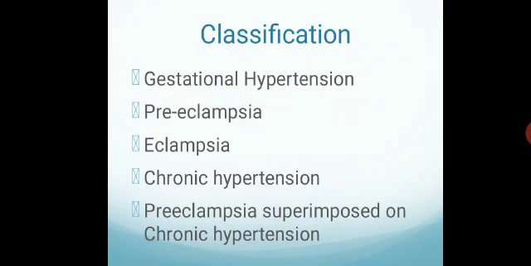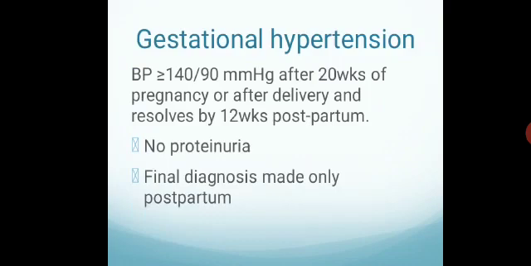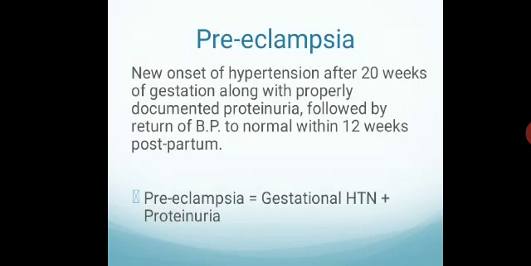One is gestational hypertension. The second is preeclampsia. Then eclampsia. Then chronic hypertension. Then preeclampsia superimposed on chronic hypertension. What is gestational hypertension? BP more than 140/90 after 20 weeks of pregnancy or after delivery, and it resolves by 12 weeks postpartum. And there should not be any proteinuria, and the final diagnosis can be made only in the postpartum period. If it is resolving immediately, then it is not gestational hypertension. It is gestational hypertension.